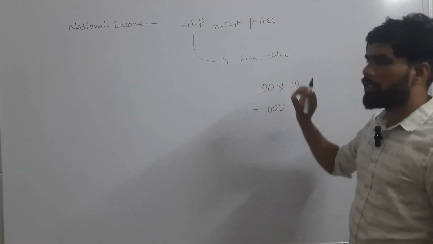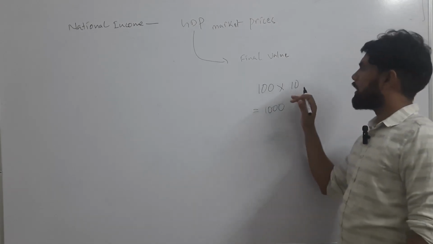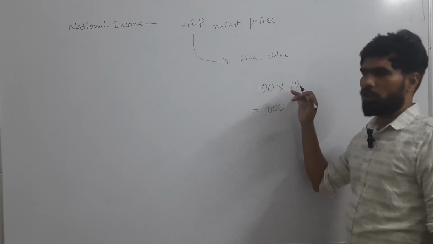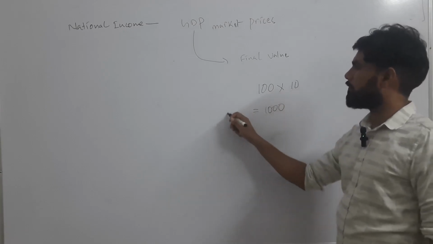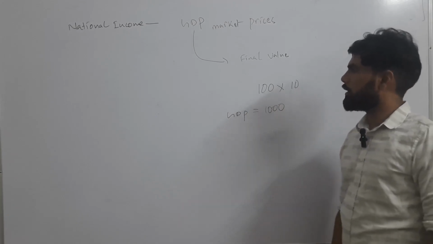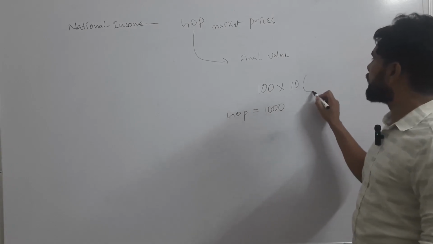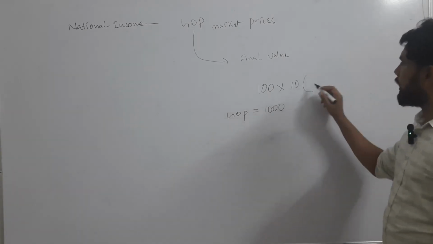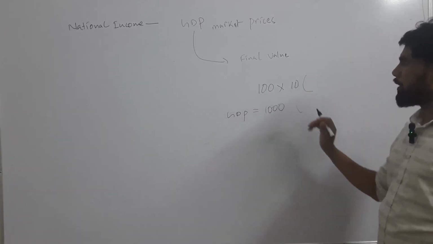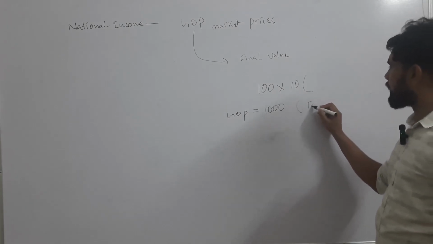Let's say 10 units of shirts have been produced in the country, and the value of each shirt is 10 rupees. Then what is the GDP of that country? 1000. So this 1000 rupees is including what? In the process of production, the government has imposed some taxes.